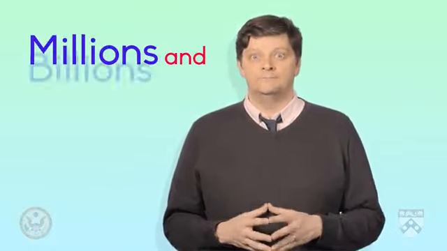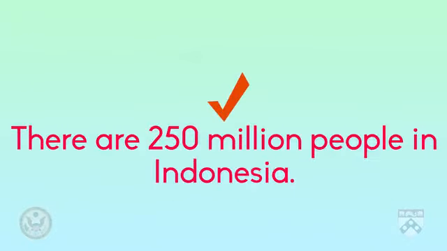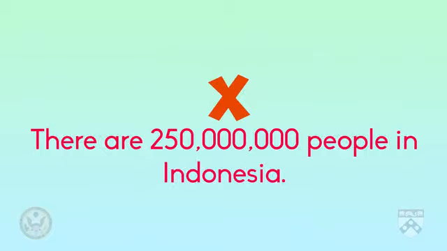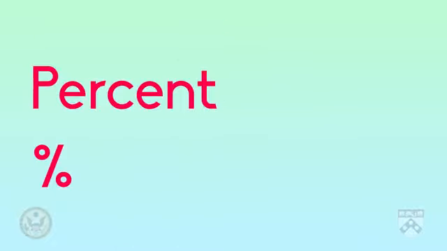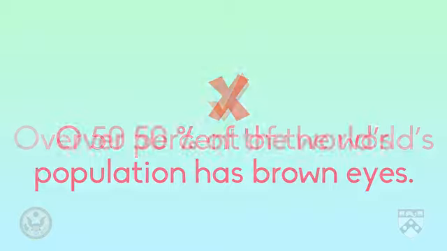When numbers get very large, we need to spell out parts of those numbers. You always spell out millions and billions. So you write, there are 250 million people in Indonesia, not there are 250,000,000 people. Finally, when you're giving a percentage, you should always spell out the word percent, not use the symbol. So you would write, over 50 percent of the world's population has brown eyes, not over 50%.